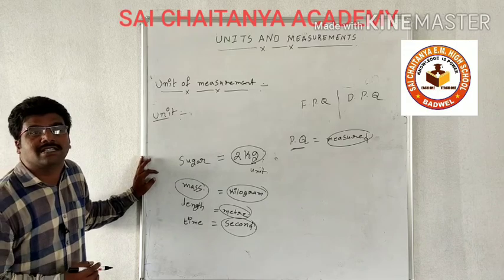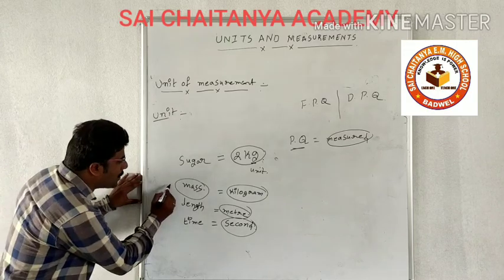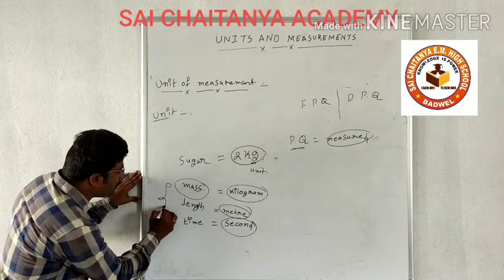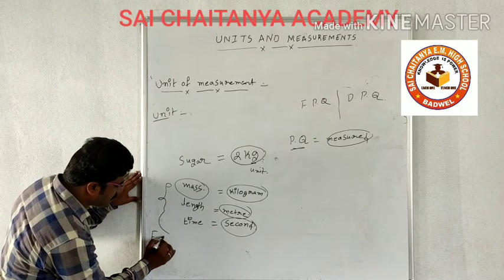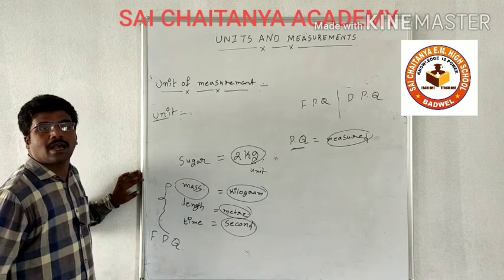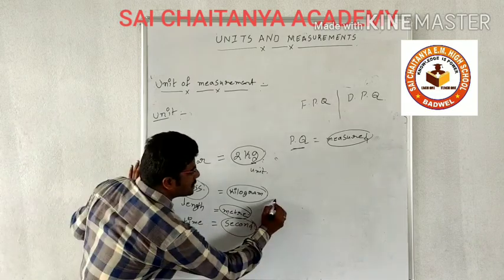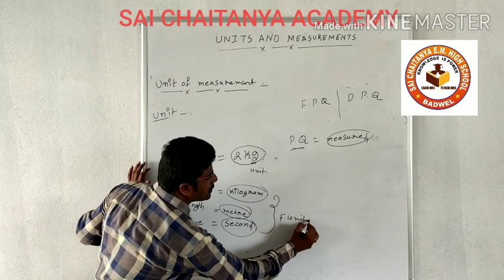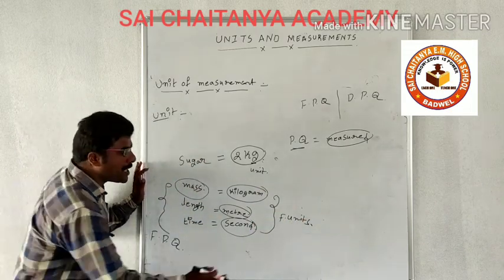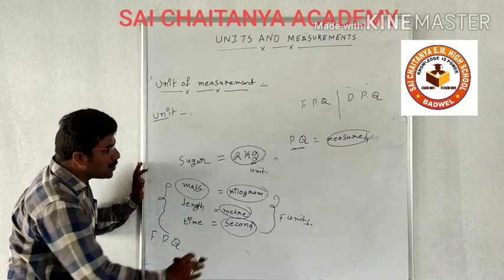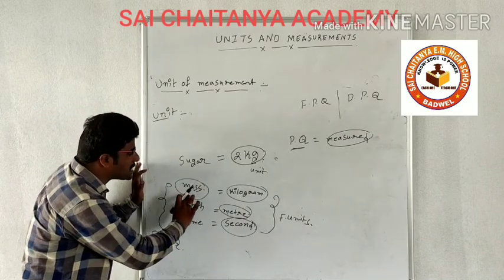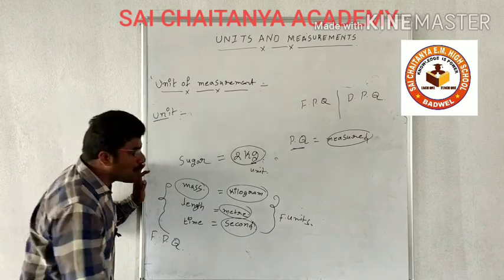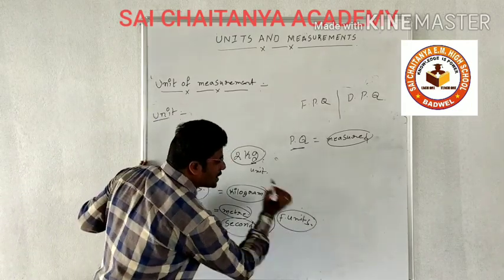Already we have discussed in the last class that mass, length, time are fundamental physical quantities. Hence, these become fundamental units. So, what are fundamental units? The units which represent the fundamental physical quantities are known as fundamental units.